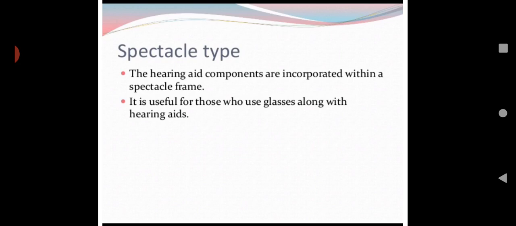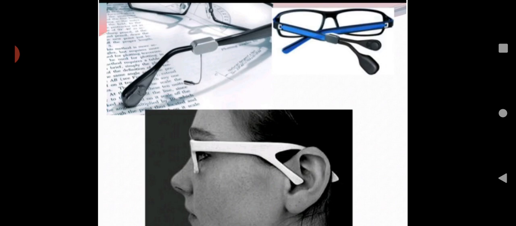So this spectacle hearing aid, we are mainly prescribing or advising for people who have vision problems. Anyhow they are using spectacles, so along with the spectacles they can attach the hearing aids. In the picture you can see that both things are possible. They can use the glass for vision, and at the same time the handle of the glass specs will be fixed with the hearing aids.